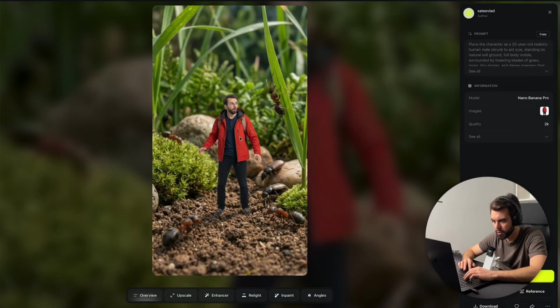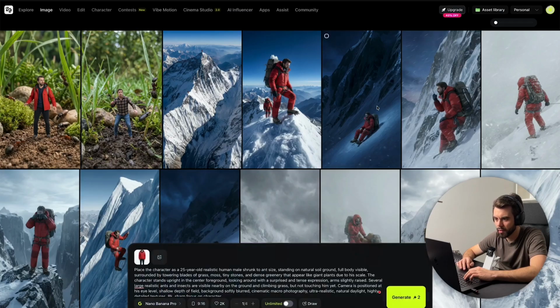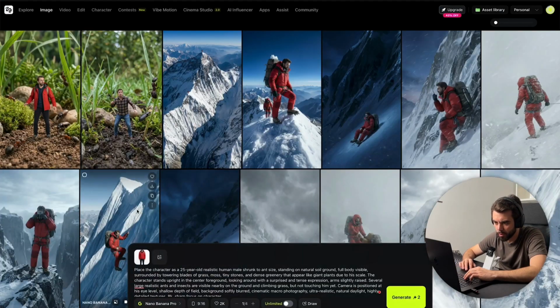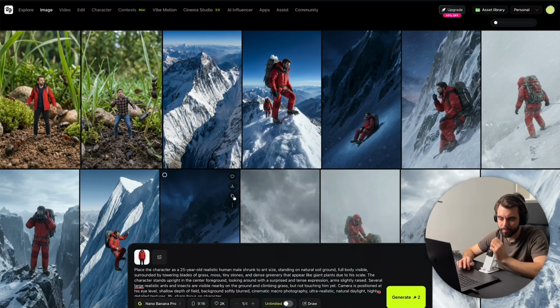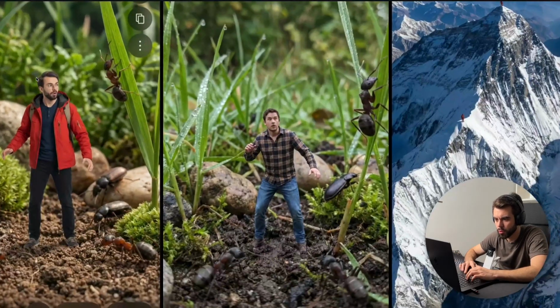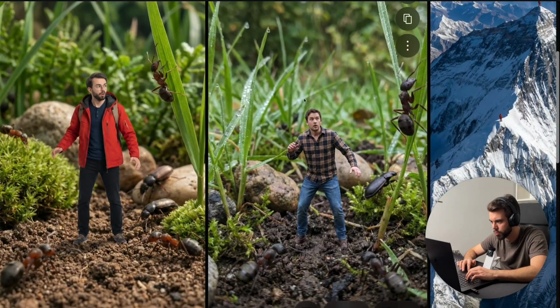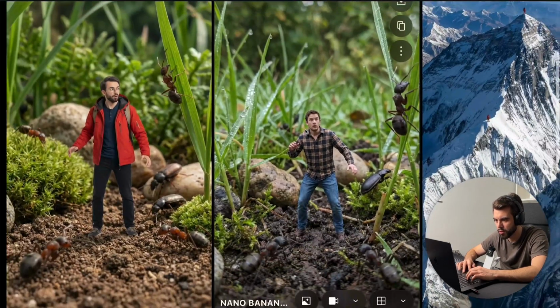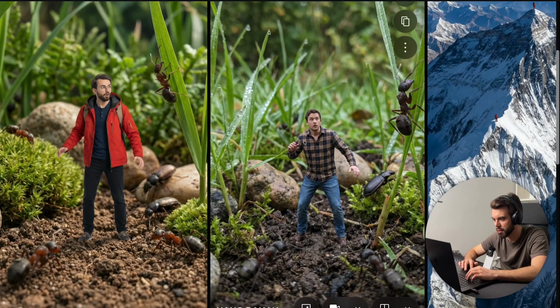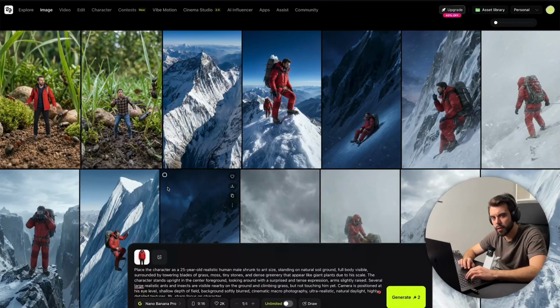Okay, so this is me in the AI world, and this is without reference of me. Based on the description, you can see the scene is very similar, but then the details are slightly different. So we can actually animate both. Okay, let's see which one we like more. Well, I actually prefer this guy a little bit more. I think he blends in a little bit better. I stand out too much from the background, as if I was put there with Photoshop, but this guy seems like he fits there a little bit better. Let's jump into the next video, and I'll show you how to turn this into a video.